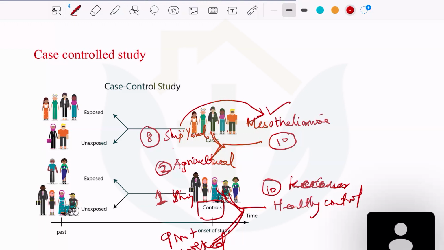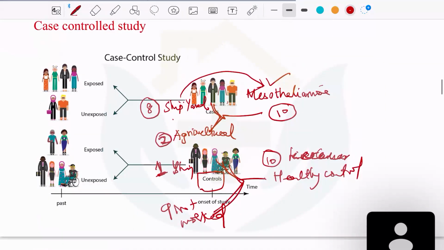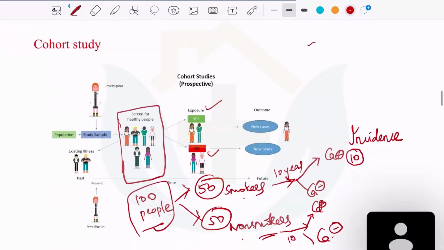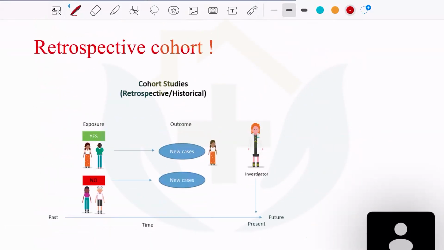You do a case control study when you think the disease is very, very rare, so that you cannot do a cohort study. Then you do a case control study. There is another study which is very confusing, similar to a case control study, called a retrospective cohort. Though it is a kind of cohort study, let us assume some other disease, like HCC.